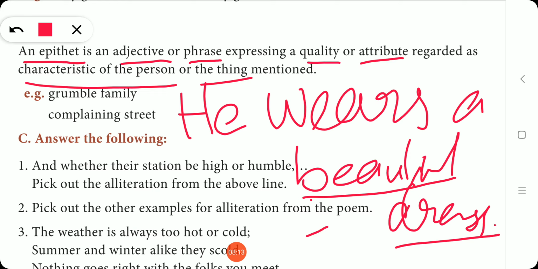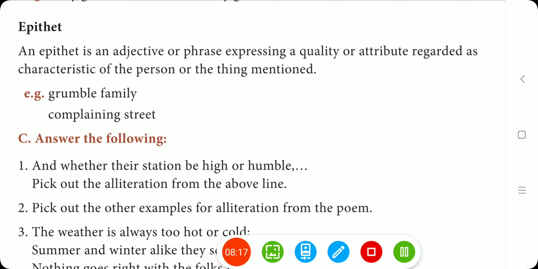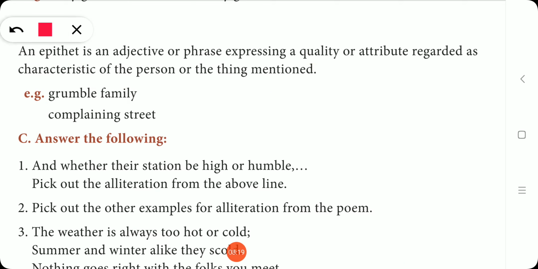For example, grumbling family. Here grumbling is the characteristic of the family, so grumbling is an epithet. Complaining street. Complaining is the characteristic of the people living in that street, so here complaining is an epithet.